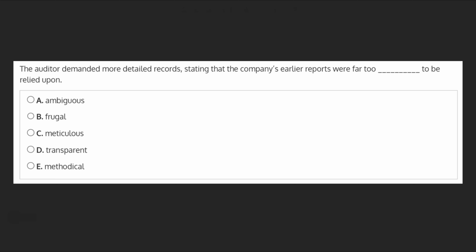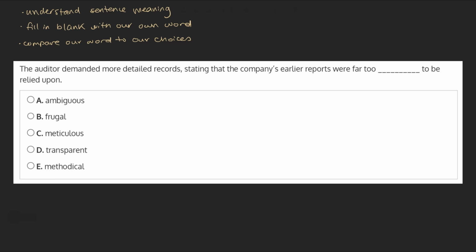When faced with a single blank question like this one, the first thing we'll do is read the sentence through and try to get a sense of its meaning even with a missing word. Then, without yet looking at the choices, we'll fill the blank with our own word based on the context. Finally, we'll compare our word with our choices to see if any match up. That being said, let's take a closer look at our sentence.